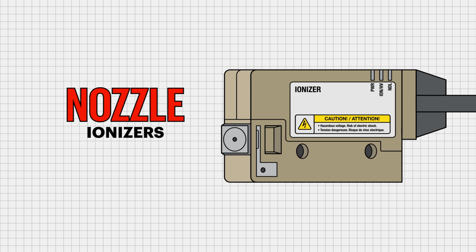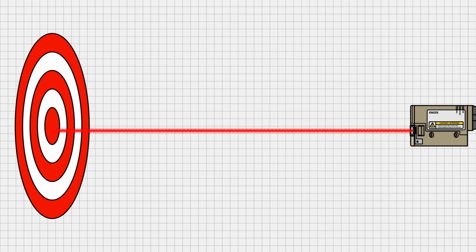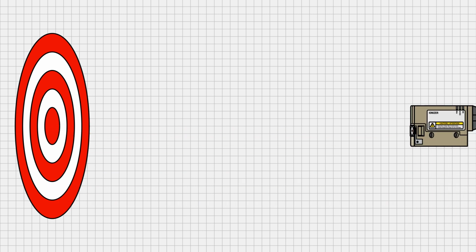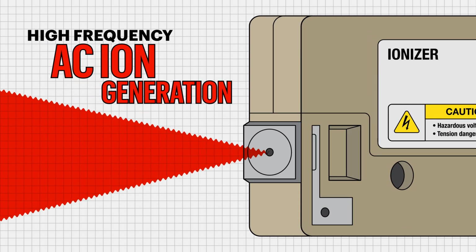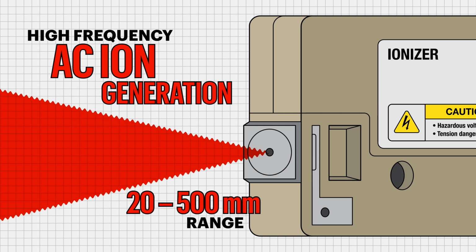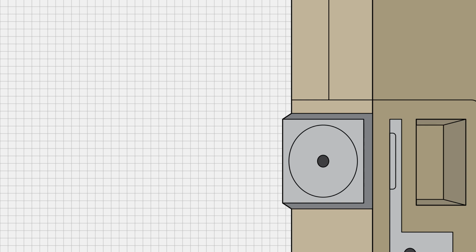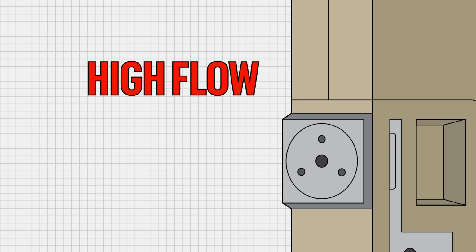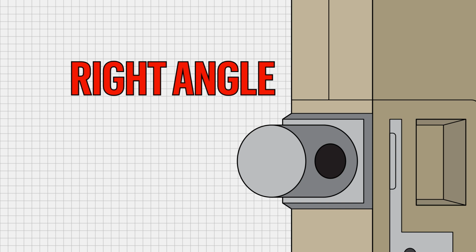Nozzle ionizers are used for confined or target treatment areas to lower static levels, applicable up to 3 meters from the operator workstation. Nozzle ionizers are more precise, giving you more control in directing ions to exact locations. They are also smaller than most other ionizers. They have high-frequency AC ion generation and are effective in a 20 to 500 millimeter range. You can choose from 4 different types of nozzle ionizers: energy saving for lower air consumption, high flow for longer range, female thread piping for additional attachments, and right angle for tighter spaces.